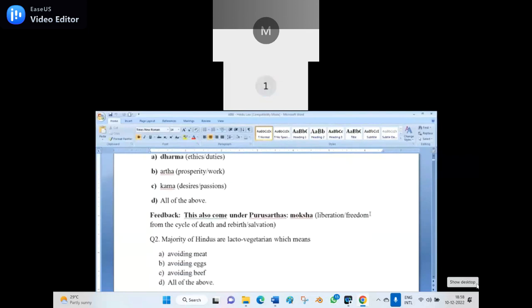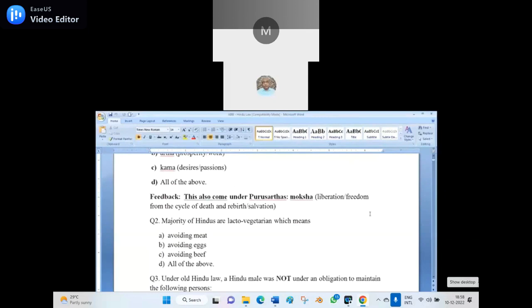The feedback is that Moksha also comes under the Purusharthas: liberation, freedom from the cycle of death and rebirth, salvation. That is also there, because four options are there. That's why you have to write all of the above.